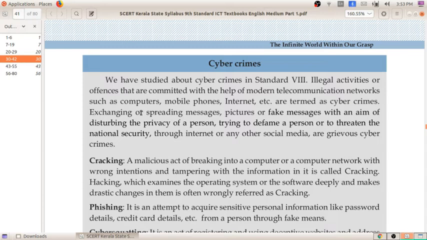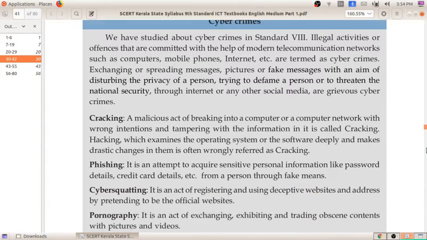Cyber crimes include exchanging or spreading messages, pictures or fake messages with the aim of disturbing the privacy of a person, trying to defame, that means trying to make problems for the person, or threatening national security through the internet or any other social media. These are grievous cyber crimes. These are some of the cyber crimes that are happening around us. We can divide cyber crimes into different types, and that also we will study in this chapter.